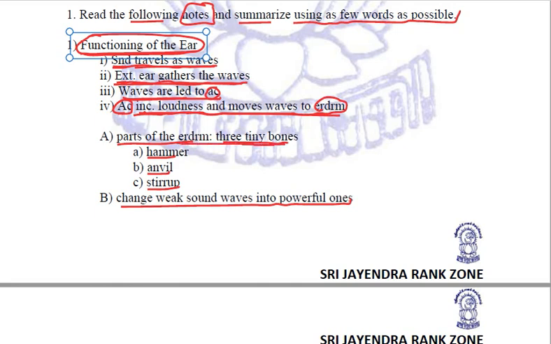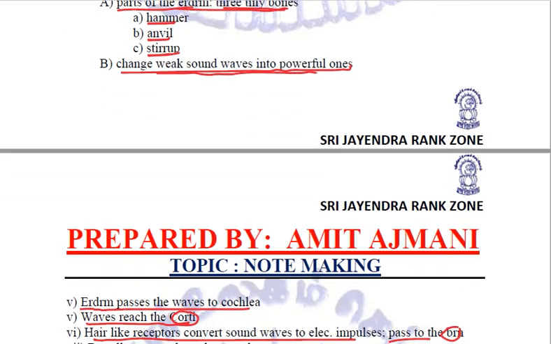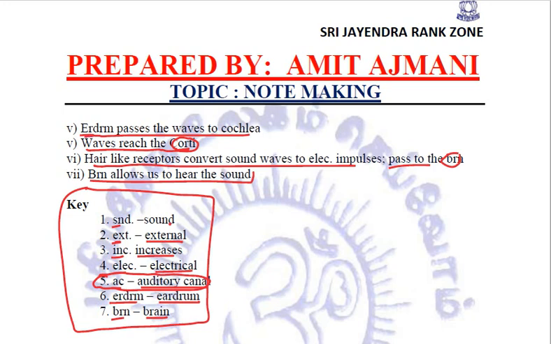Eardrum has three tiny bones: hammer, anvil, and stirrup, which change the weak sound waves into powerful ones. Then the eardrum passes the waves to cochlea, from where the waves reach the corti, and hair-like receptors convert the sound waves to electrical impulses and pass them to the brain, which allows us to hear the sound. This is exactly what the passage is conveying, and we are going to use these notes in order to write the summary.